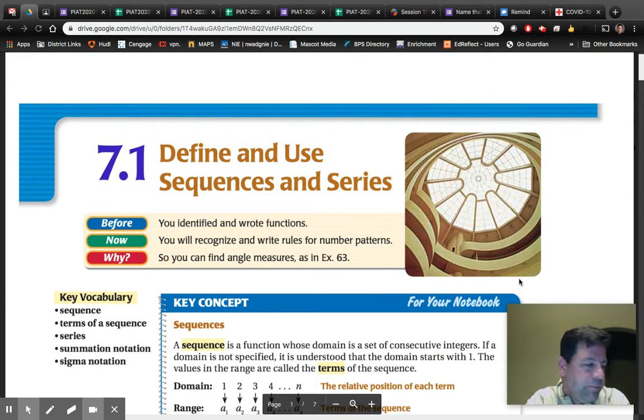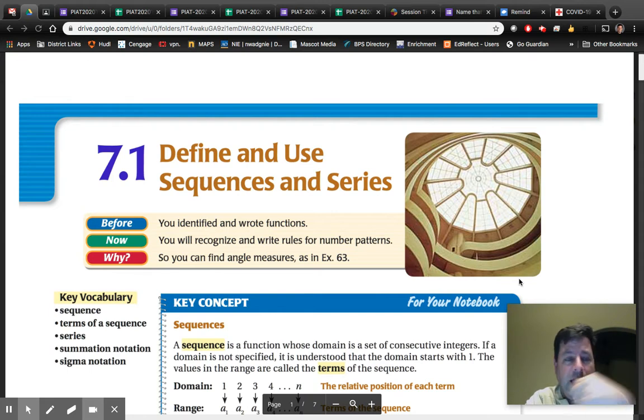Okay. So we're going to start chapter 7 out of our book. I don't know what we're going to call it, but I'm just going to go with these lessons, 7-1, and I think we'll do 7-2, 7-3. This is something a little bit different than what you've been used to doing. It's not really algebra per se. I mean, it is, but it's not functions. I shouldn't say that because it kind of is functions, but it's not the continuous functions like we've been dealing with. We'll talk about that when we get into this lesson.